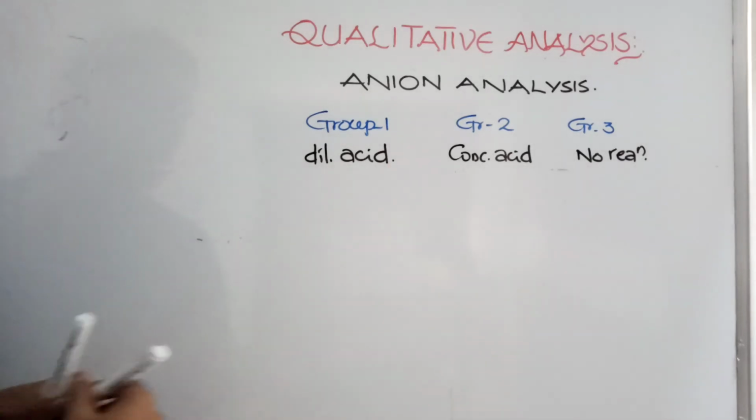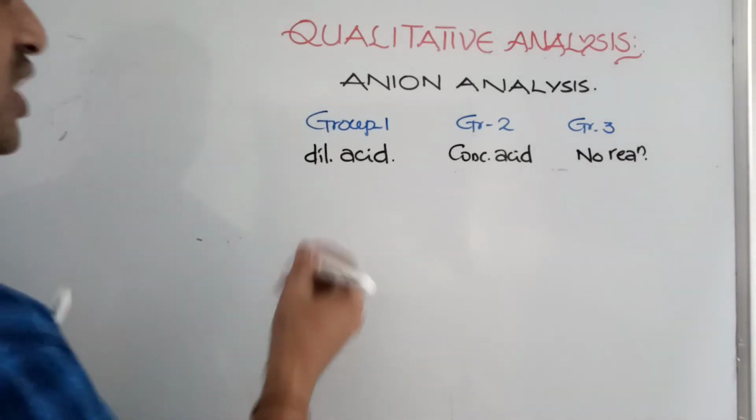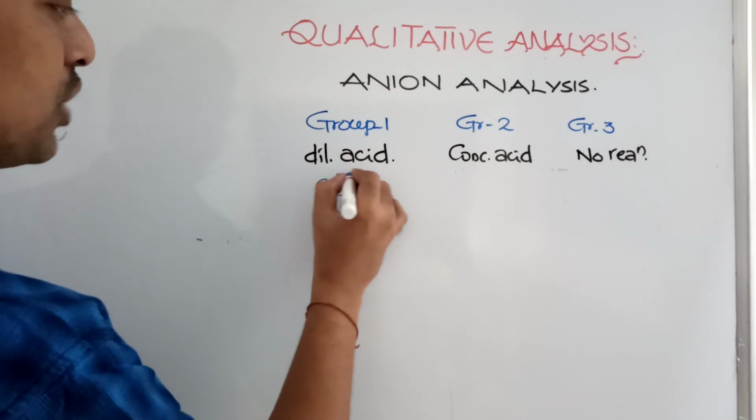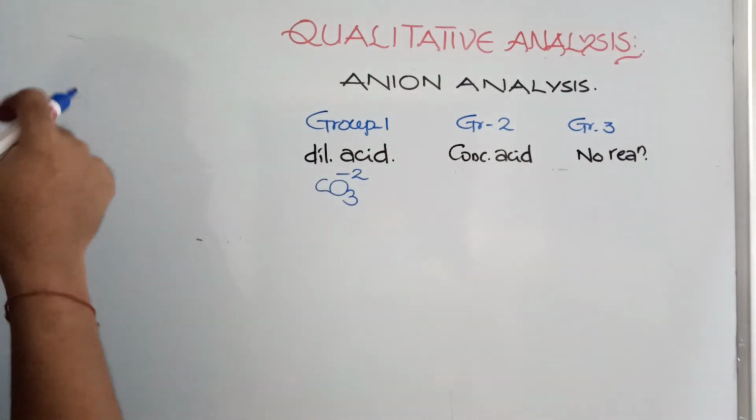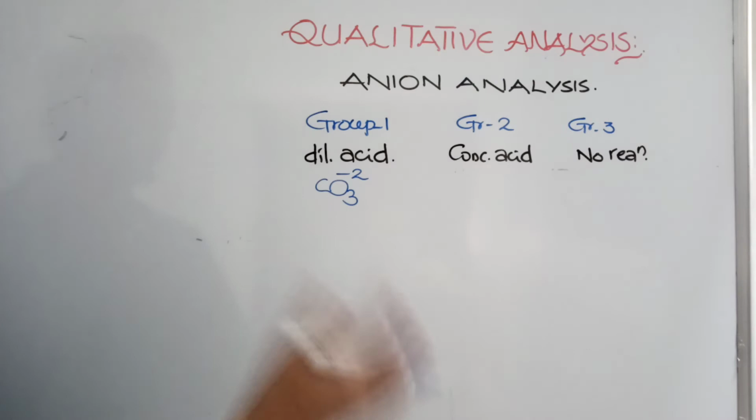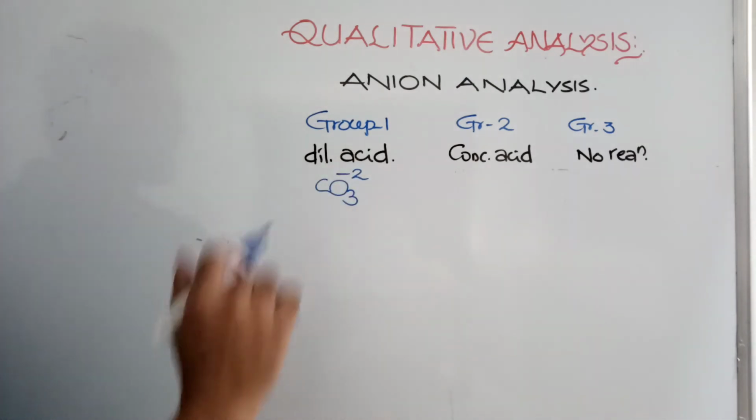Now, what type of anions are there in group 1? The first one is carbonate, CO3 2-. What reactions will be there for carbonate? All will be discussed section by section. In this class, we'll discuss carbonate only.